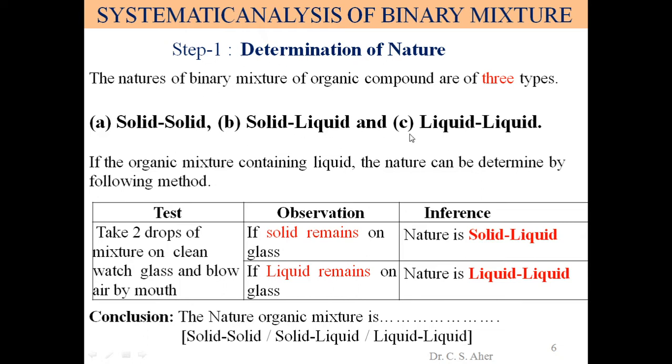But when liquid is there, it may be solid in liquid or liquid in liquid. How do we identify these B and C types of nature? For that we take this test. What is the test? Take 2 drops of mixture on a clean watch glass and blow air by mouth.